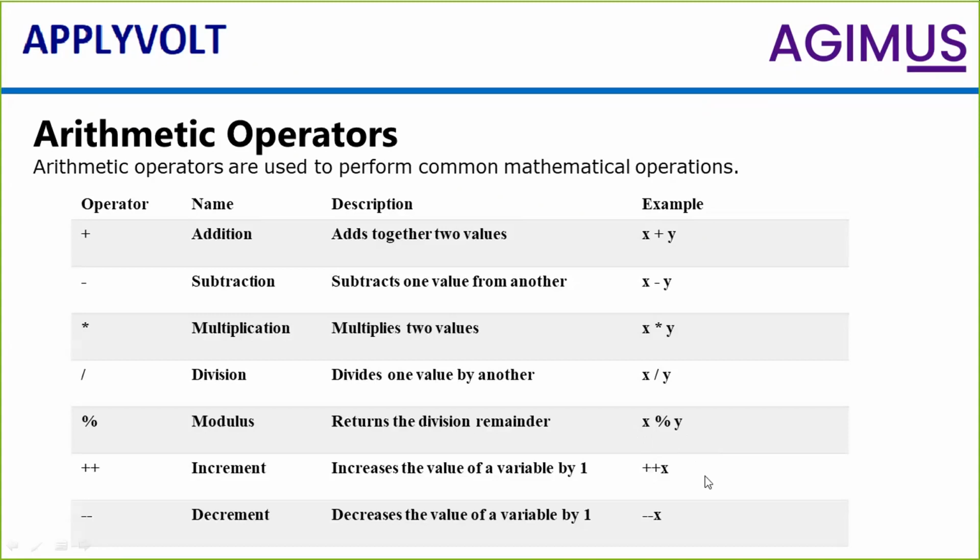When it comes to the modulus operator, what happens here? I'll take the example x as 19 and y as 6. 19 modulus 6 is what? The remainder is 1 and the quotient is 3. 6 3s are 18 and 1 is the remainder. So the answer for the modulus operator is 1. It will not give you the quotient, it will give you only the remainder of that particular calculation.